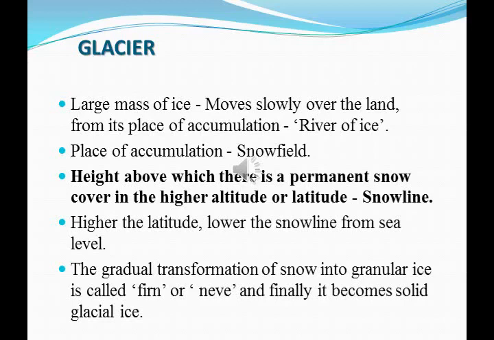The height above which there is a permanent snow cover in the higher altitude or latitude is called the snow line. Then the gradual transformation of snow into granular ice is called firn or névé, and finally it becomes solid glacial ice.